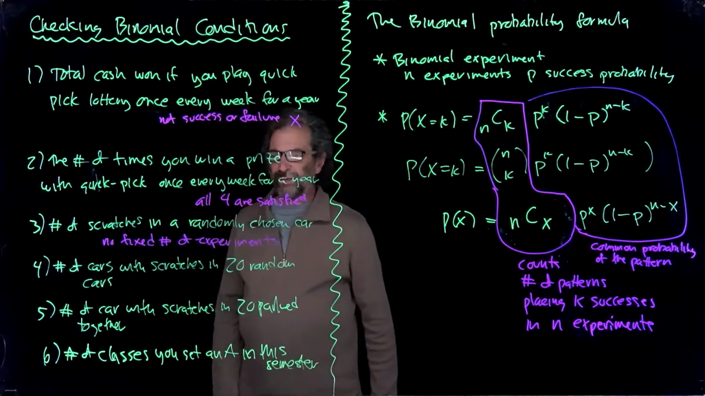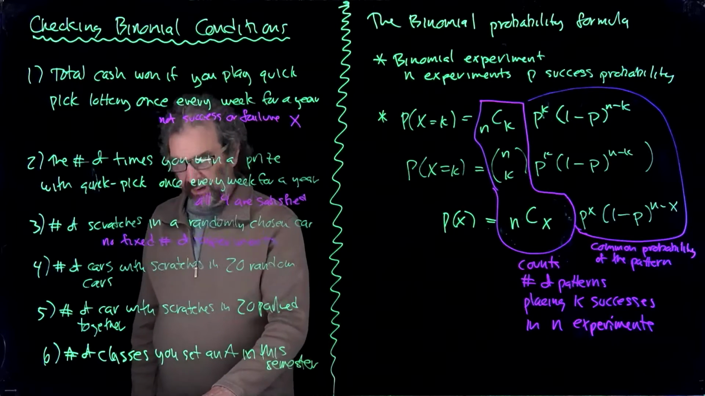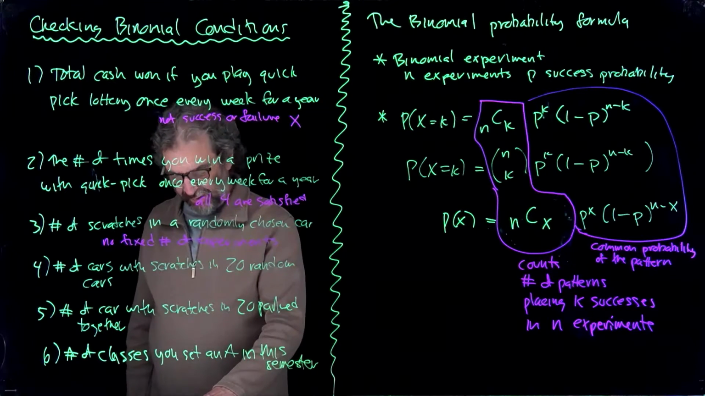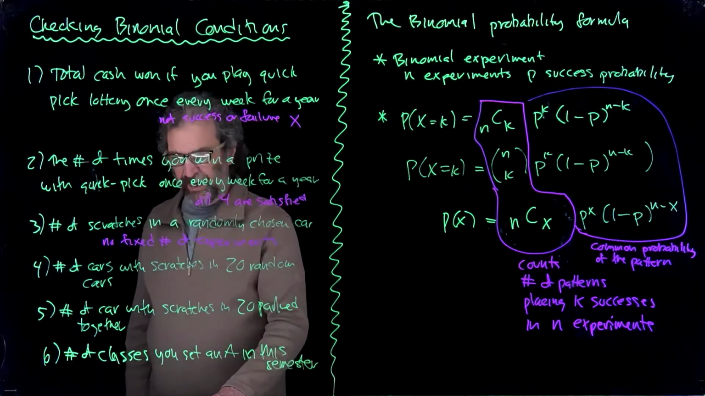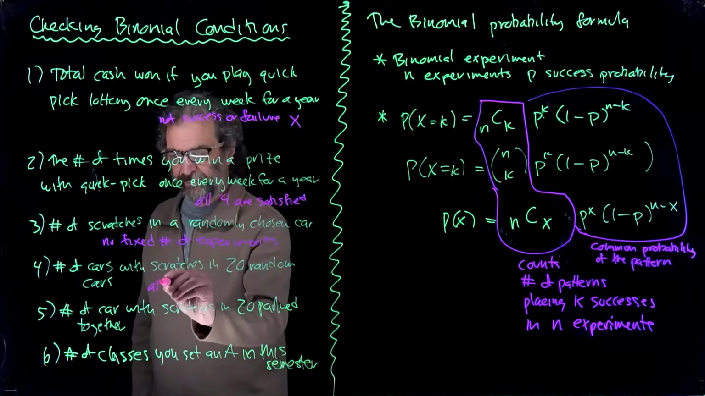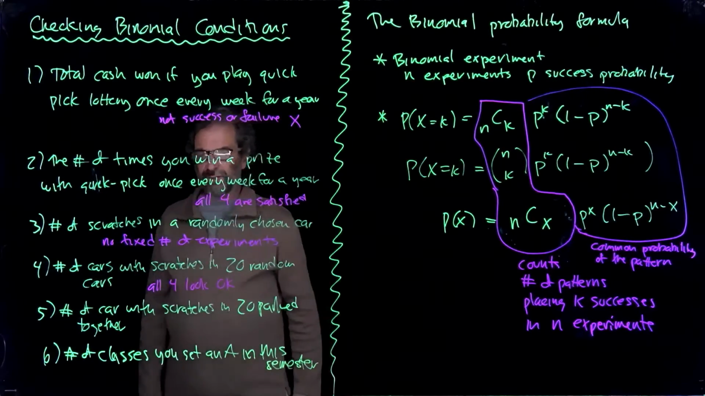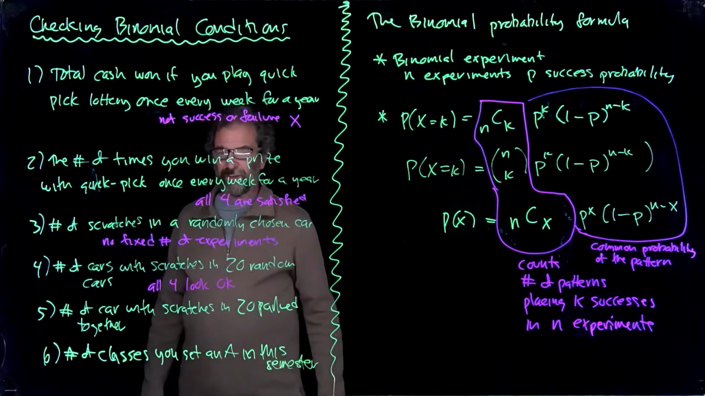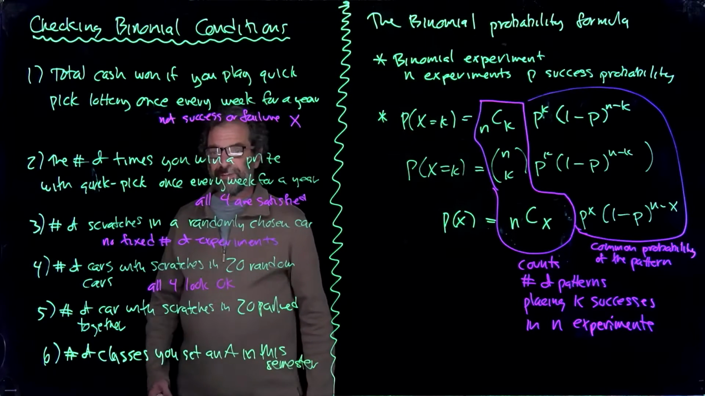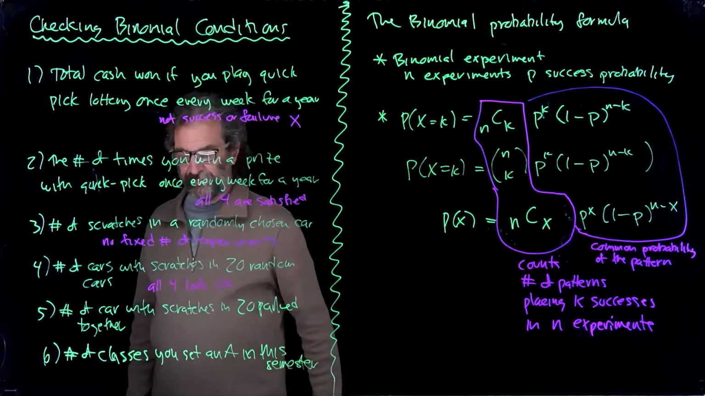Number of cars with scratches in 20 random cars. Okay, now I've got 20 cars. The cars either have scratches or not. The probability of having a scratch could be about the same number. Are the cars independent? They're randomly chosen, so that makes them independent, I guess. We're counting the number. All 4 look okay. A car is either scratched or not. The probability of having a scratched car over all cars probably is some number. Each car you choose randomly has that same chance of having scratches. That seems okay. The number of cars with scratches in 20 parked together.